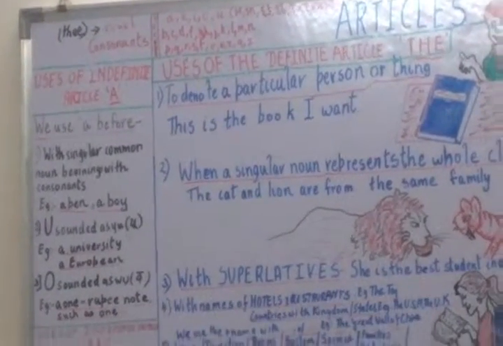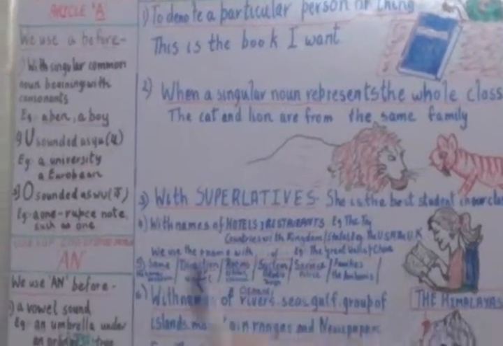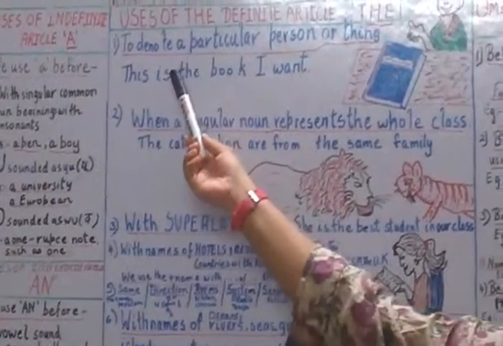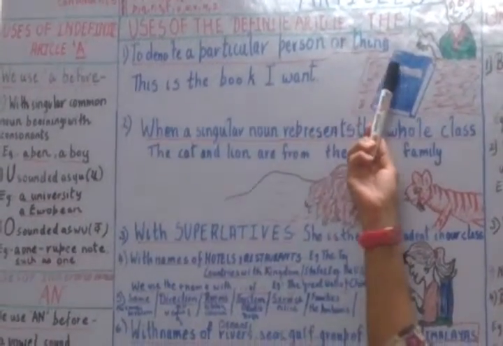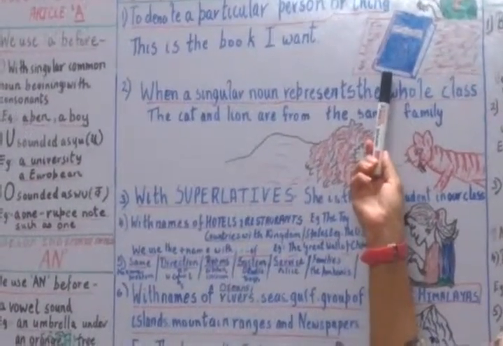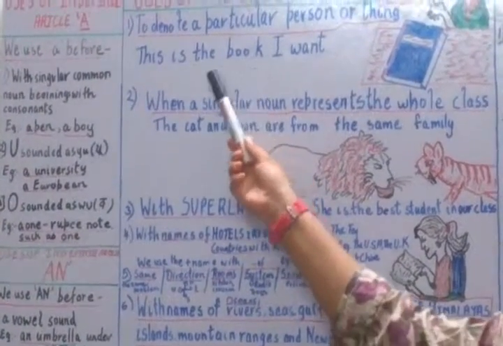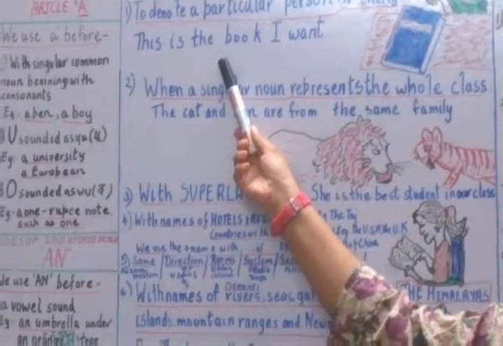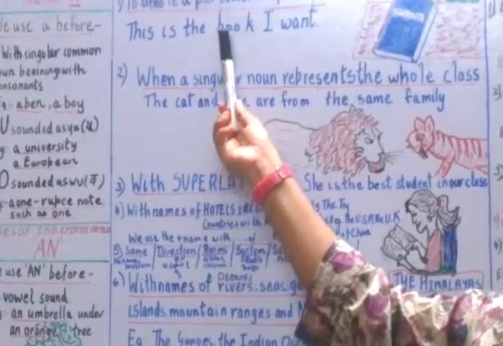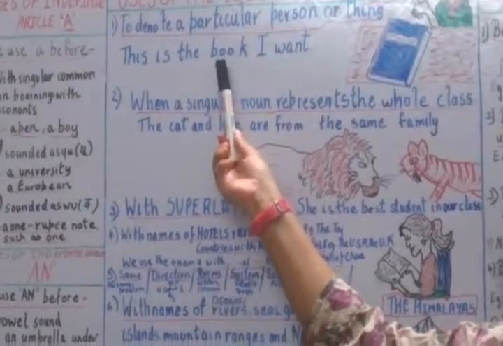Now let's come back to the definite article. We have already told you that definite article means something definite, which is used to denote a particular person or a thing. Like see, this is the book. It is specified. It is a particular book. So "the book" becomes a definite article over here. And we say "thuh" book, not "thee" book, because here it is a consonant sound. Whenever we have a vowel sound, then we have to pronounce it as "thee".